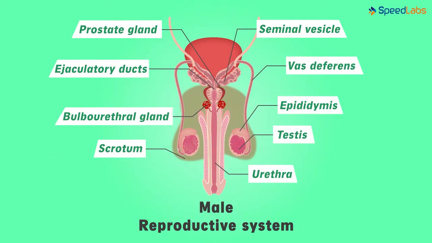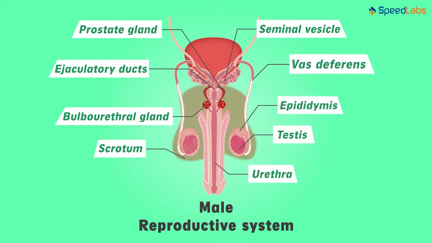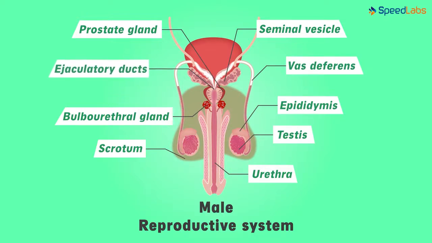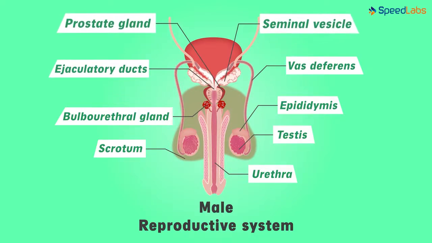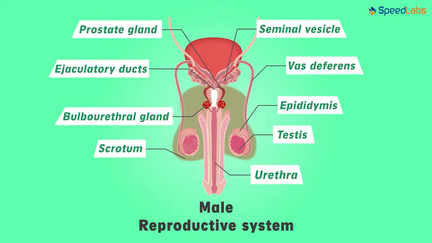Now we are done with the basics of the male reproductive system. Let me quickly recap the process we saw above. The sperms are produced by the testes. The mass of coils called the epididymis carries the sperms to the vas deferens, which is a long coil. From there, it goes to the ejaculatory duct where it gets mixed with nourishing fluids. From there, it reaches the urethra. And after the secretion from the Cooper's gland, the formation of semen is complete.